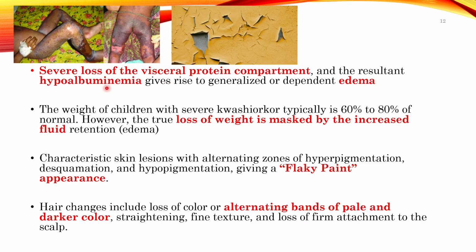So the liver can't produce enough protein. You know, the weight of the children in severe Kwashiorkor is typically 60 to 80% of the normal, meaning 60 to 80% of normal weight. So why is it so? The reason is that the loss of weight is masked by increased fluid retention.